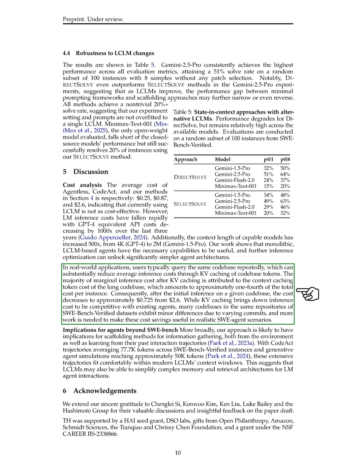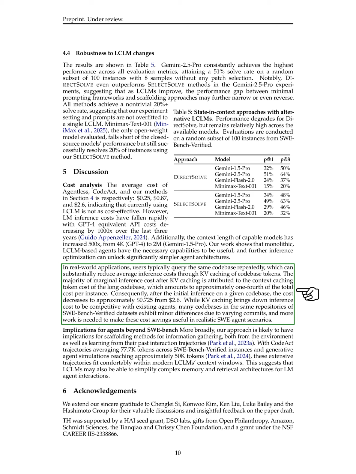In practical scenarios, users often query the same codebase multiple times, which can lower average inference costs through key-value caching of codebase tokens. After implementing this caching, the remaining inference cost primarily comes from the context caching token cost of the long codebase, which is about 1/4 of the total cost per instance. As a result, after the first inference on a codebase, the cost drops to around 0.725 from 2.6.